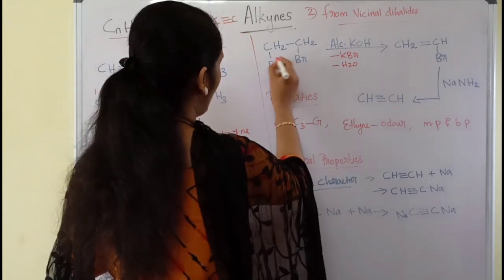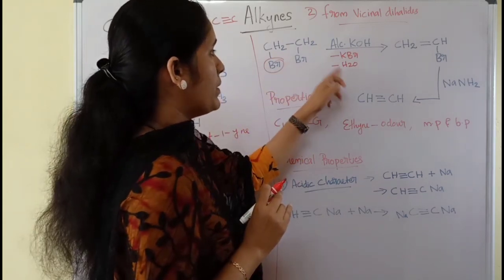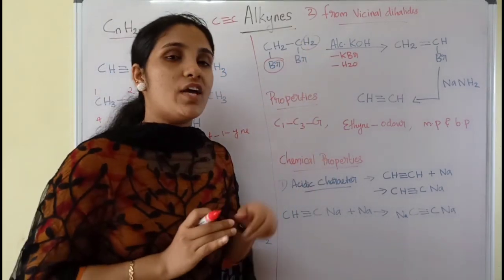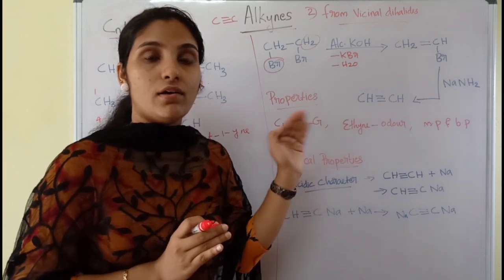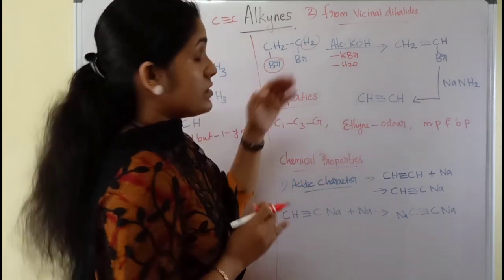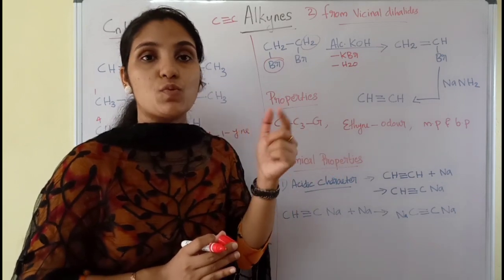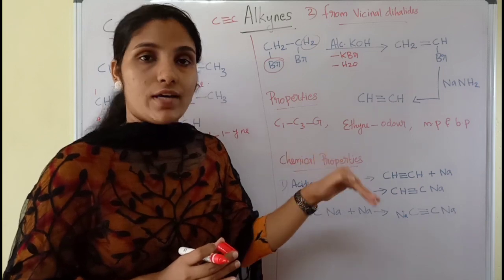If one Br is eliminated from this carbon, then hydrogen will be eliminated from the next carbon. Since both carbon atoms bear the functional group, we are not saying beta, alpha, etc.